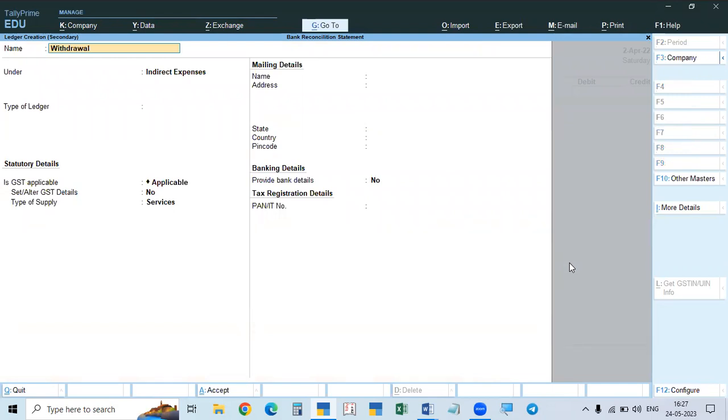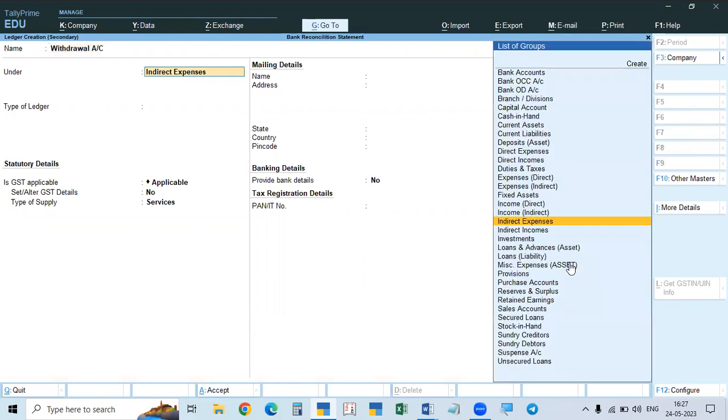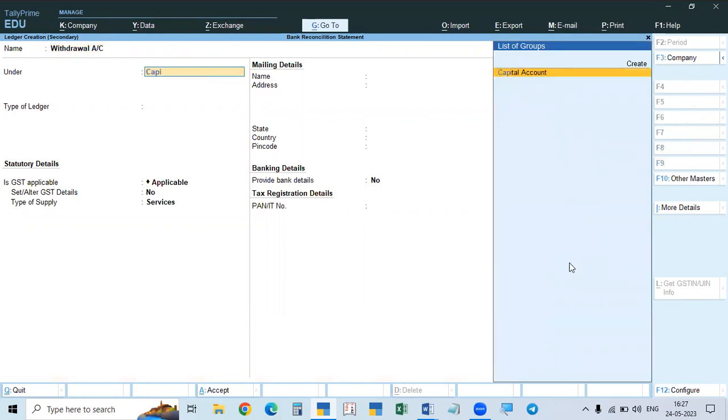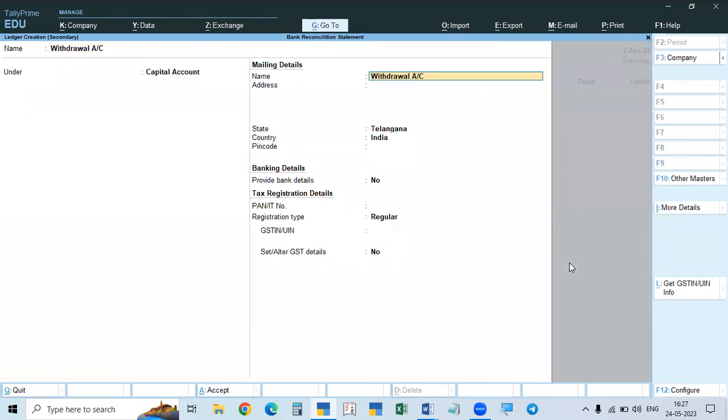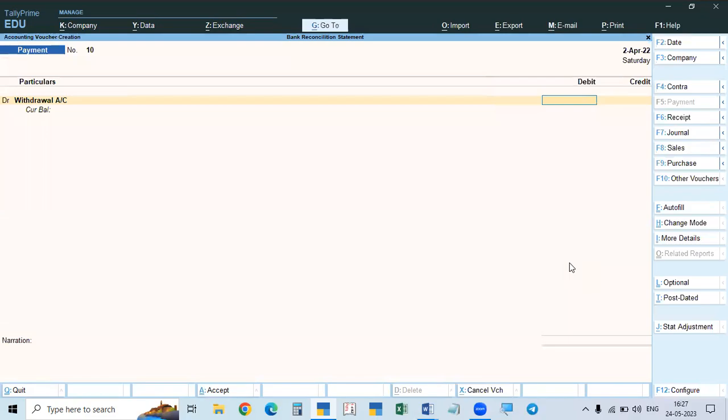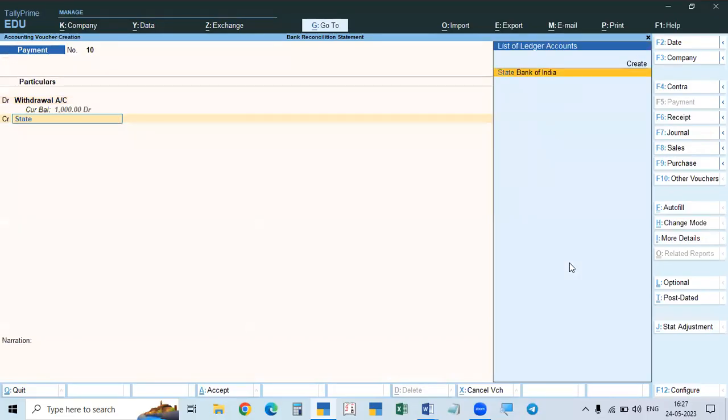Withdrawal account. You can take this withdrawal account. It comes under the capital account only. Capital as well as withdrawal comes under withdrawal account. That is capital account. So here, how much is the withdrawal? 1,000 rupees, and State Bank of India.